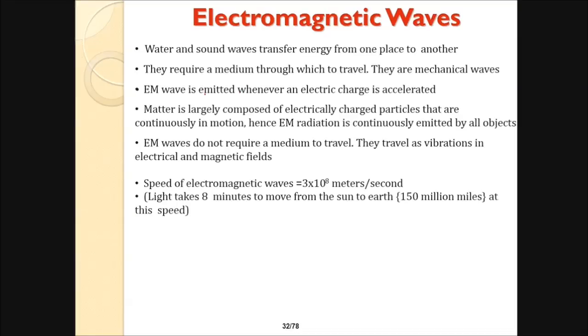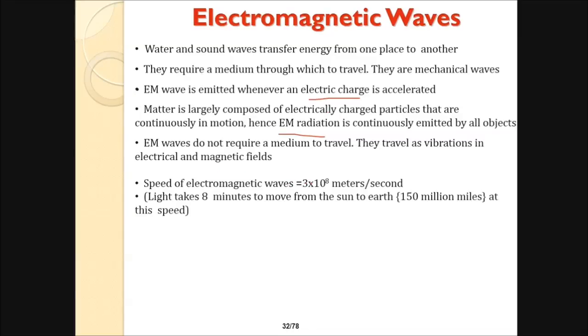Electromagnetic waves are emitted whenever an electric charge is accelerated. Matter is largely composed of electrically charged particles that are continuously in motion. Hence, this electromagnetic radiation is continuously emitted by all objects. Electromagnetic waves do not require a medium to travel. They travel as vibrations in electric and magnetic fields.